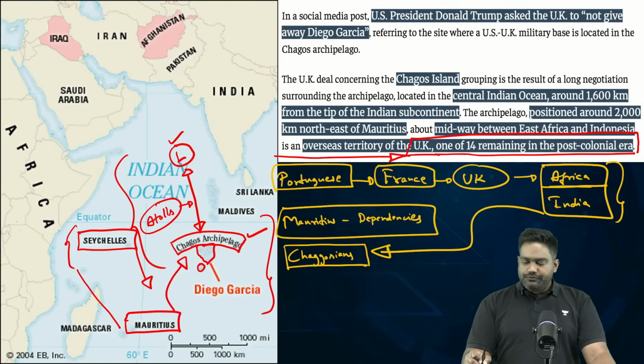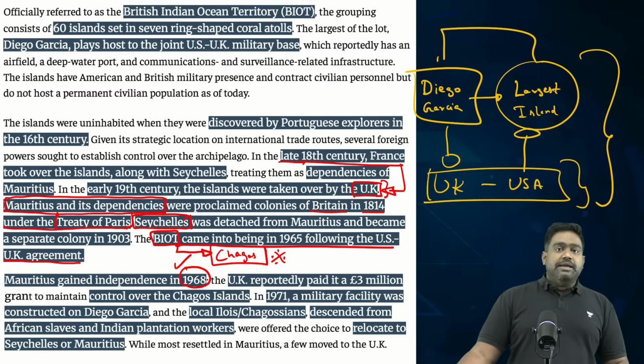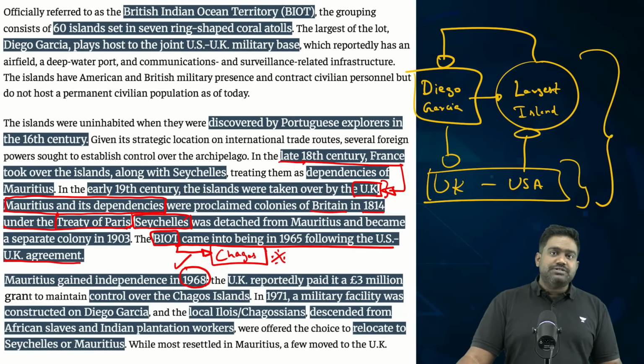So post World War II, when Britain was decolonizing, they retained control of Chagos, made it a British Indian Ocean Territory, and they evicted all the native Chagosian population. They entered into a deal with the United States, and the strategic Diego Garcia, which is the largest island in the Chagos group, was turned into a frontline military base that Britain leased to the United States, and they jointly operated this massive military facility. It remains one of the key forward positions of the US armed forces. So there are both British and American military assets deployed over here.